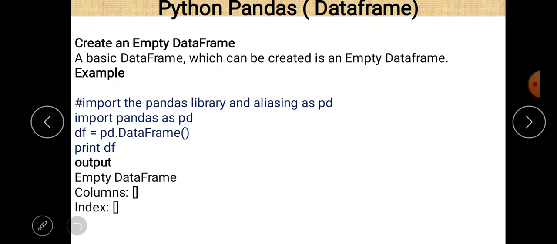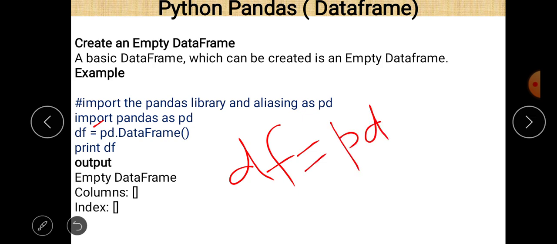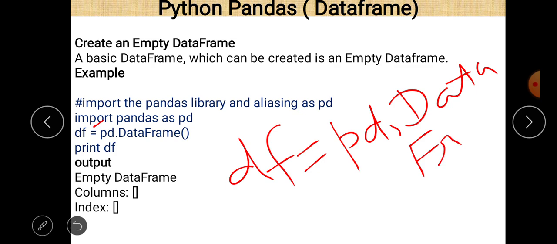And then df. Now here we declare a data frame. The name of the data frame is df, and here just write pd.DataFrame. DataFrame is the name of the method given in the library pandas. And always remember that the first letter of Data is in capital letter and Frame is also in capital letter. Okay, and then just write parentheses, a sign of a method.